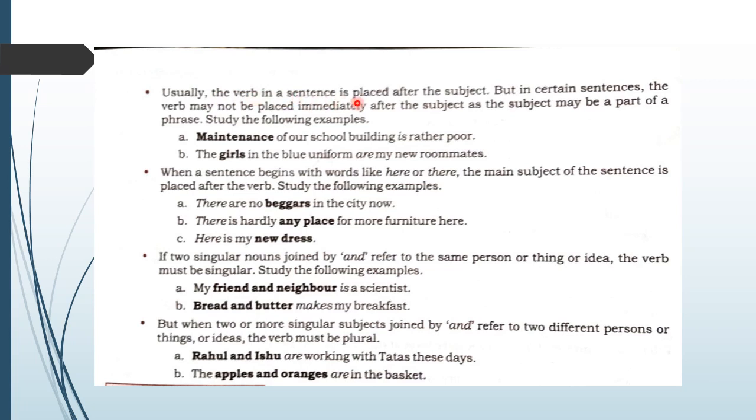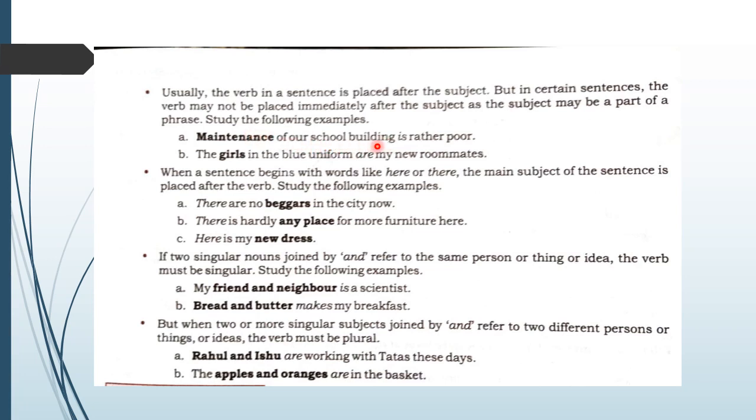Usually the verb in a sentence is placed after the subject. But in certain sentences, the verb may not be placed immediately after the subject, as the subject may be a part of a phrase. Children, see this example: maintenance of our school building is rather poor. Here, the subject is maintenance, but this is part of a phrase.